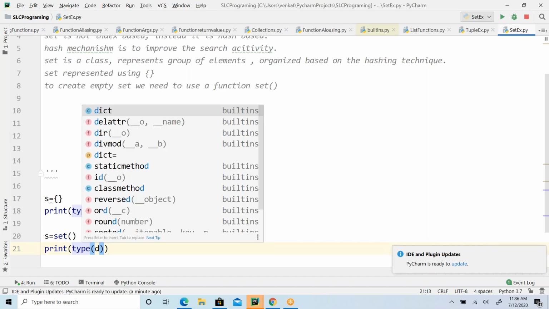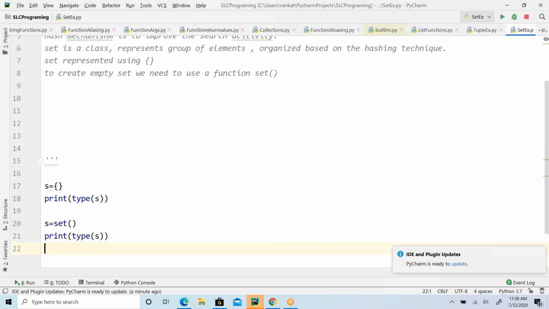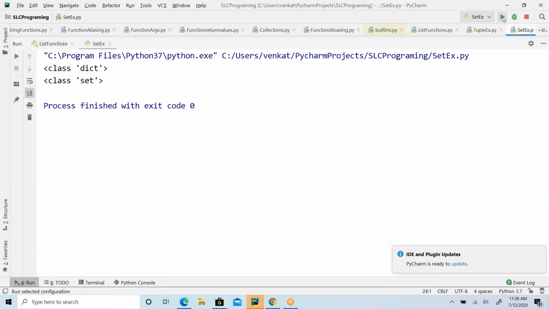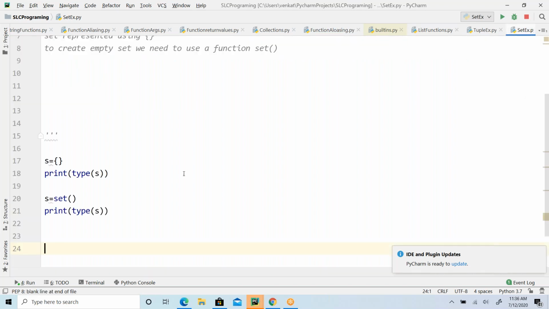Type of s, if you see, is set, guys. Maybe in the interview room, if you get a question like, if you define it like this, what is it by default, most people say it is a set, but it is a dictionary.